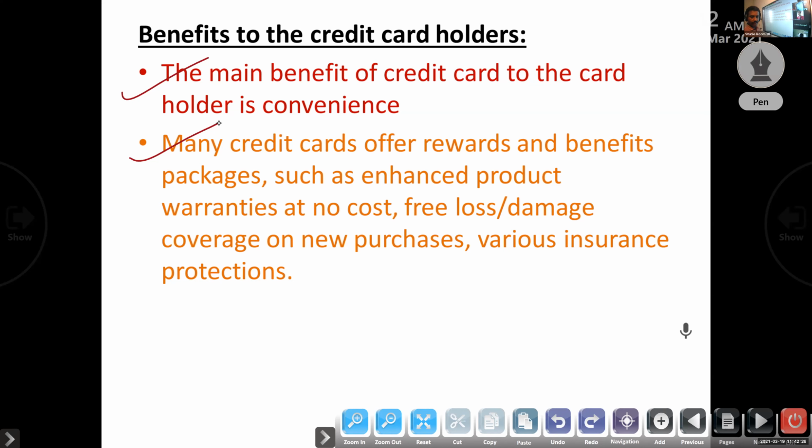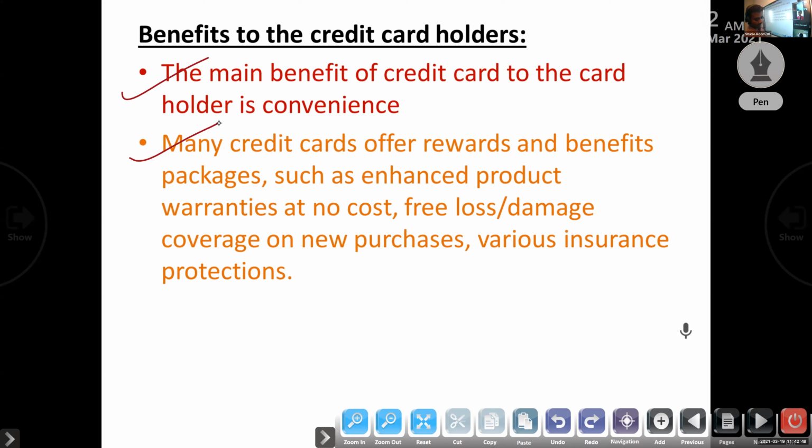If you use the credit card, you get an extra 5% discount, and some other percentages also. Other packages they also offer: warranties, insurance protection.